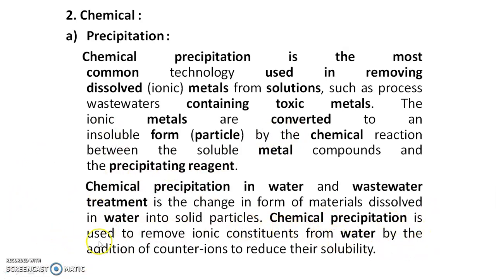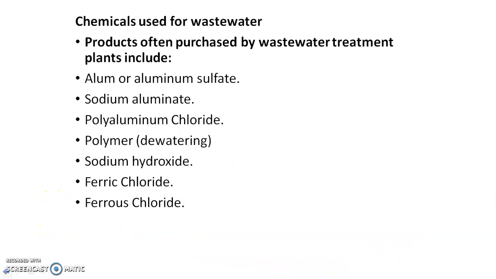Chemical precipitation is used to remove the ionic constituents from the water by the addition of the counter ions to reduce their solubility. The chemicals used for the wastewater, that is the products often purchased by the wastewater treatment plants, include alum or aluminium sulfate, sodium aluminate, polyaluminum chloride, polymer dewatering, sodium hydroxide, ferric chloride, ferrous chloride.